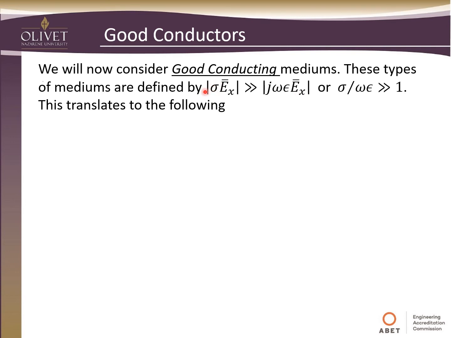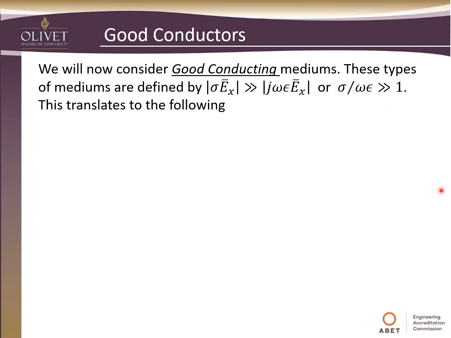The conducting aspect of the material is a much greater driver in the way the electromagnetic wave interacts with the medium than the polarization. You may still have some polarizing effects, but for the most part it's driven by the conduction. So here you see that the conduction is much greater than 1.